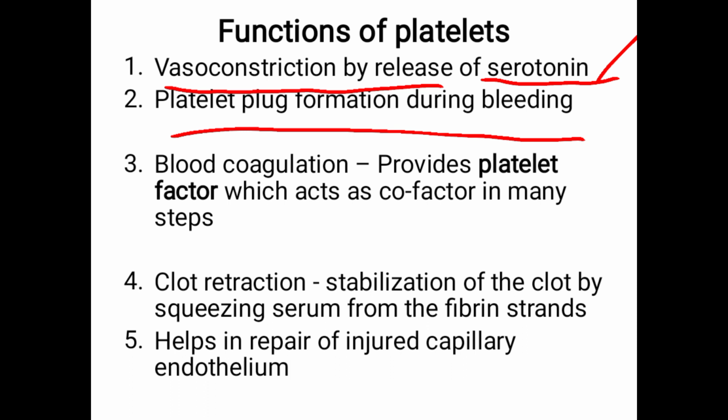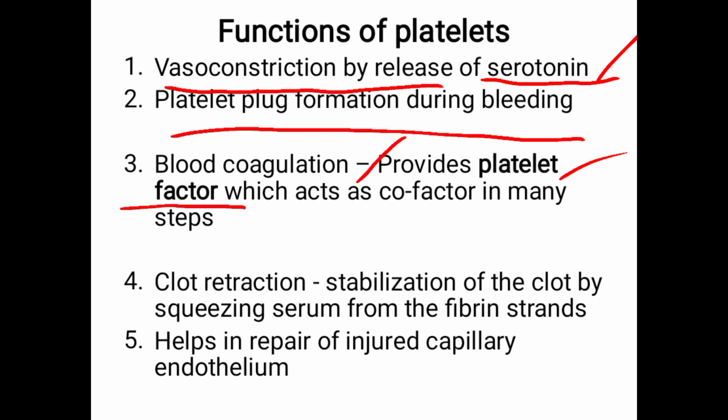Next, the third point: blood coagulation. Very important. The platelets provide platelet factors which act as cofactors in many steps. In the blood coagulation process, also called blood clotting, it will provide platelet factors. As already told, there are many platelet factors, like platelet derived growth factor.